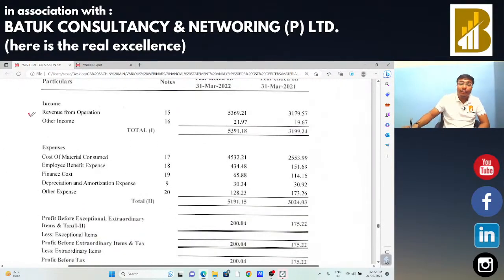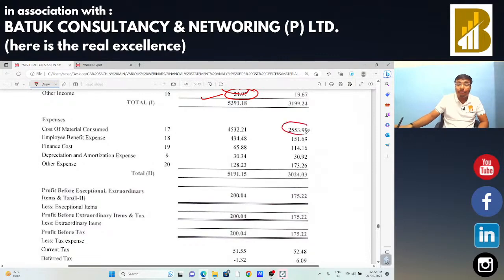Sir, revenue from operations is 5369. We are going to check the same from the GSTR 3B return and reconcile the same. Other income is also added, and we need to check whether GST has already been paid on that other income or not. Okay, sir.